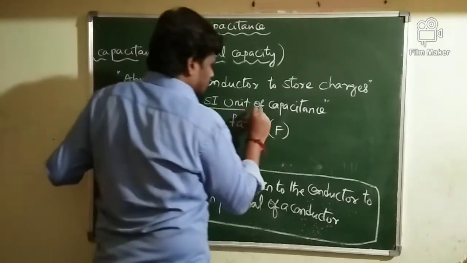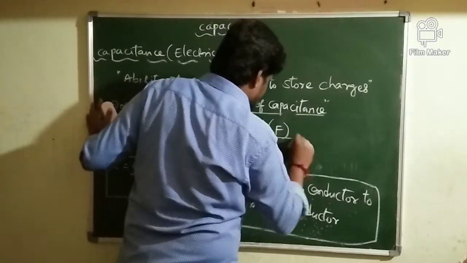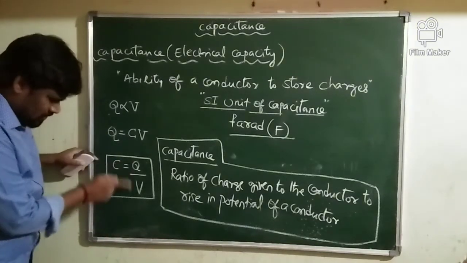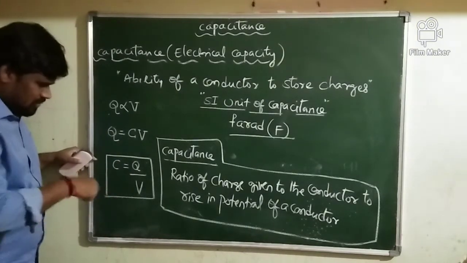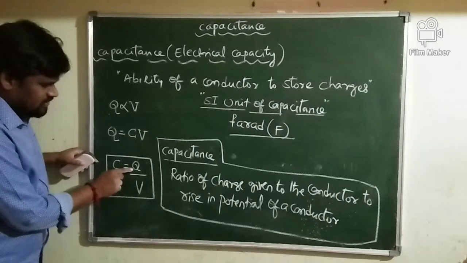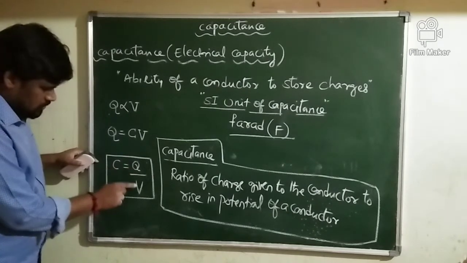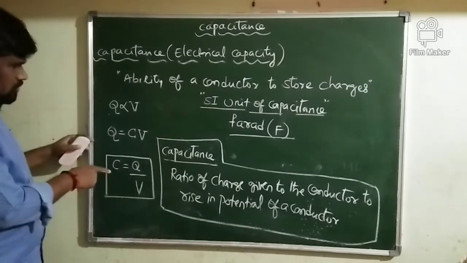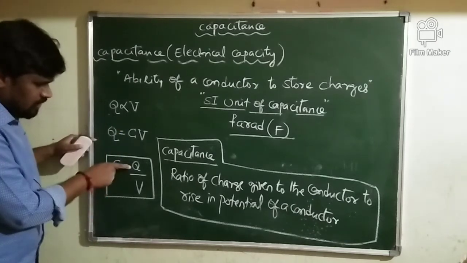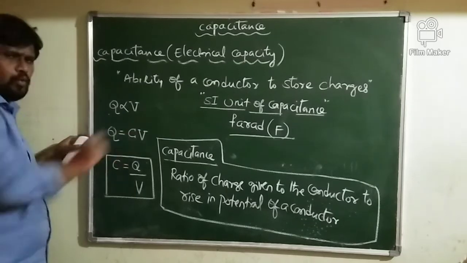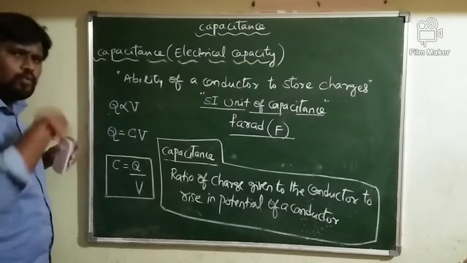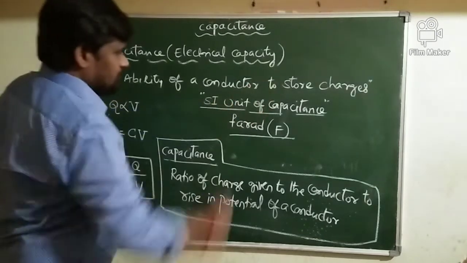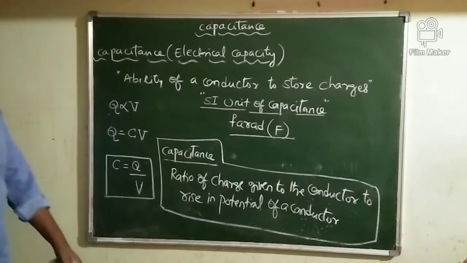The SI unit of capacitance is farad. Concentrate here. Or else you can write it in a direct way. Charge is expressed in terms of coulomb. Potential is expressed in terms of volt. 1 farad is nothing but 1 coulomb per volt. So the SI unit of capacitance is given by farad.